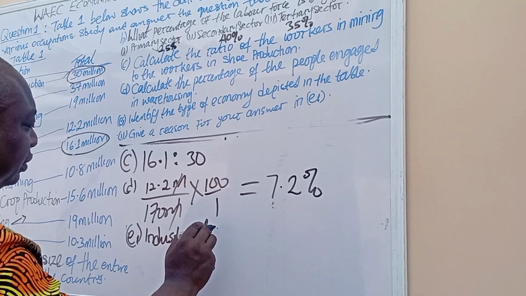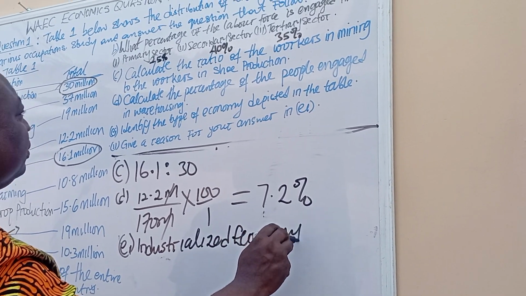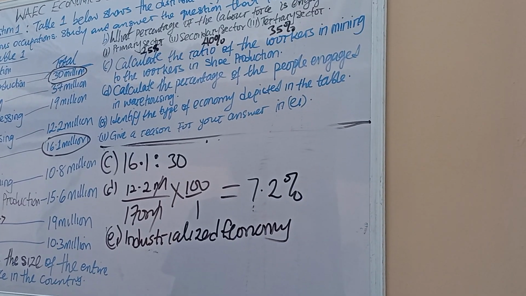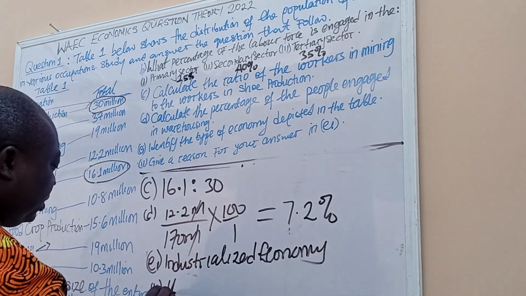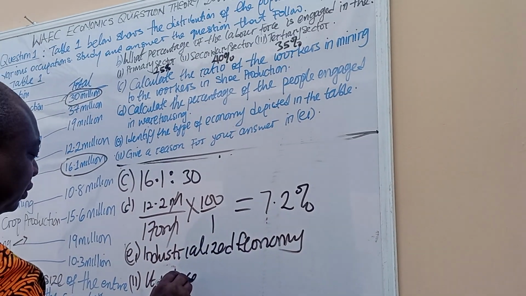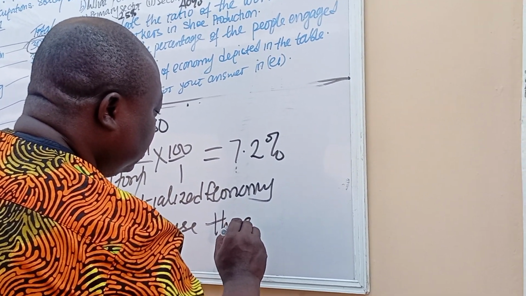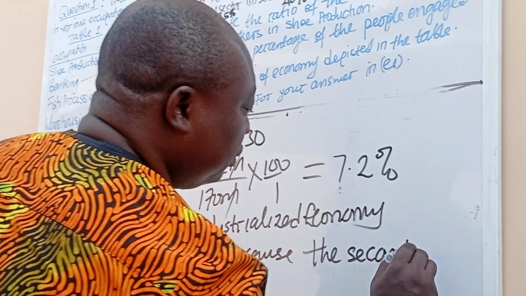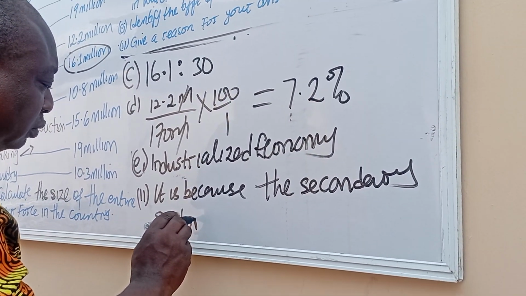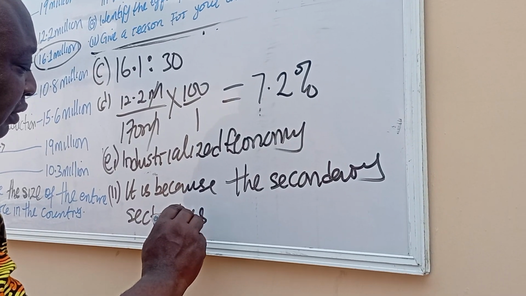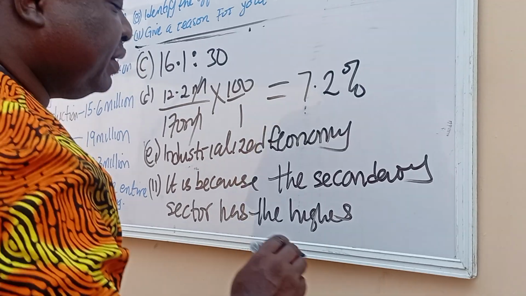Okay. So give a reason. Roman figure 2, give a reason. It is because the secondary sector has the highest percentage.